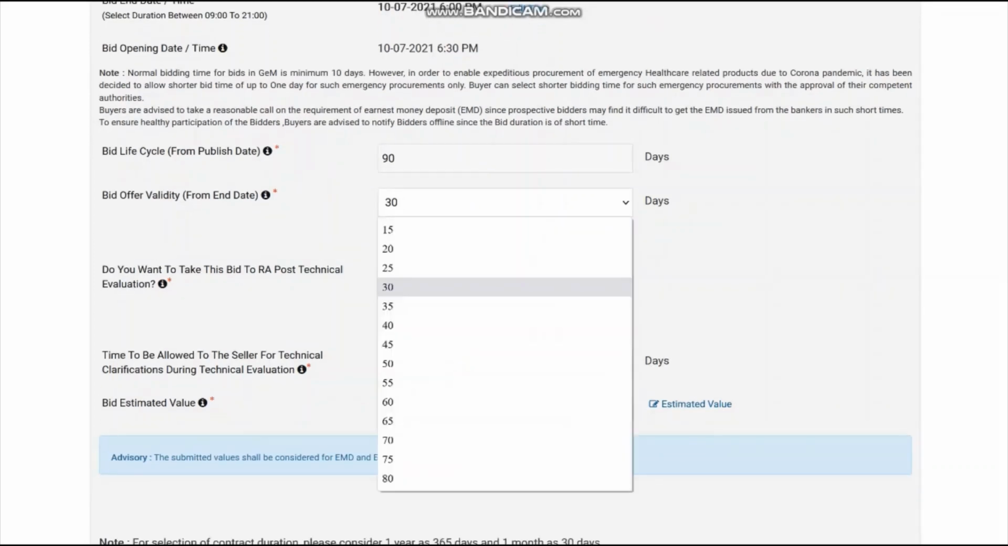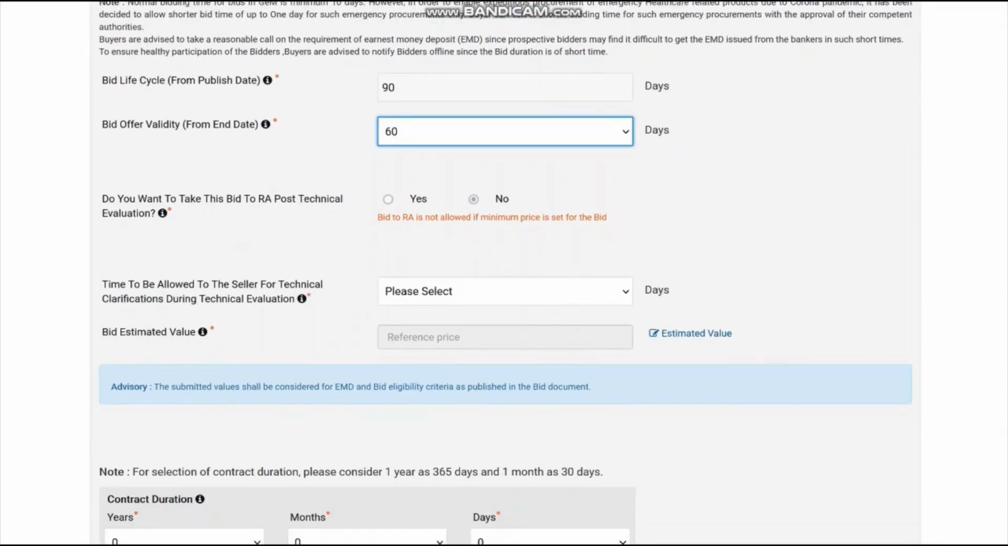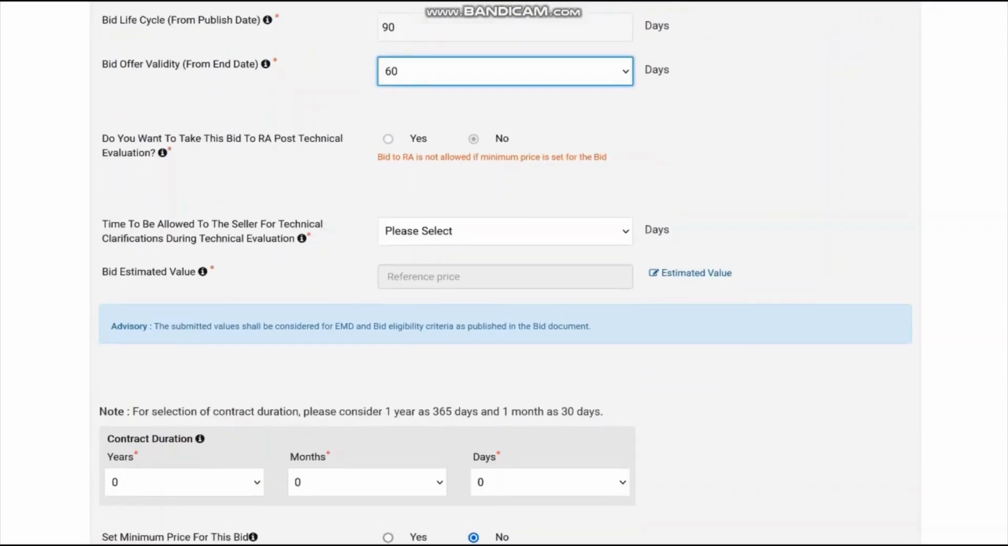Bid offer validity, it can go up to 80 days. So you can keep 30 days or as per your requirement. Bid to RA is not allowed in case of service contracts.